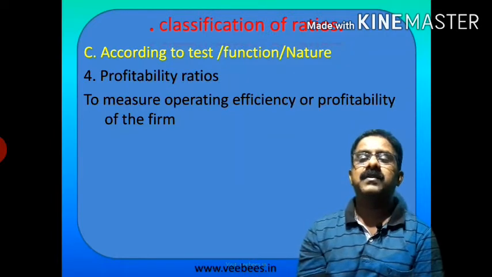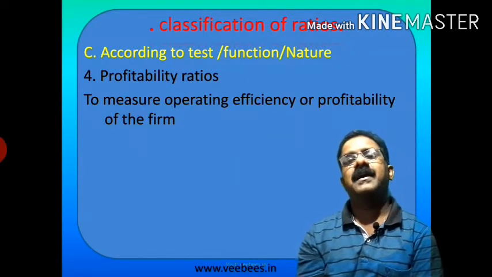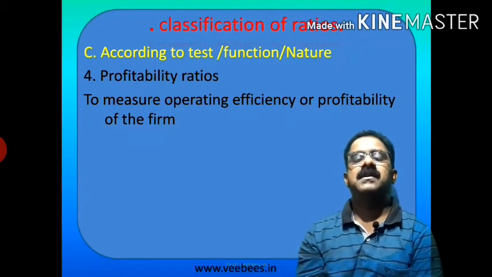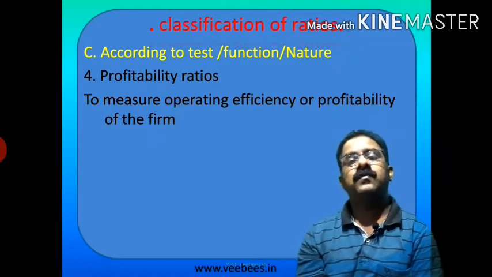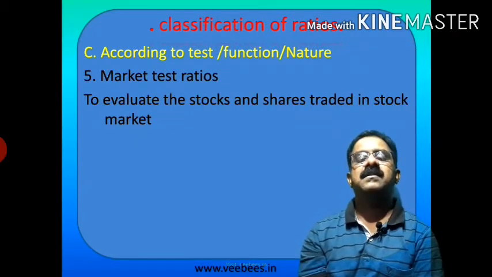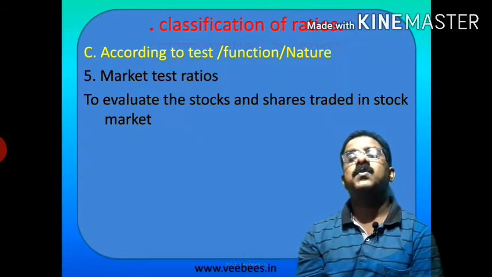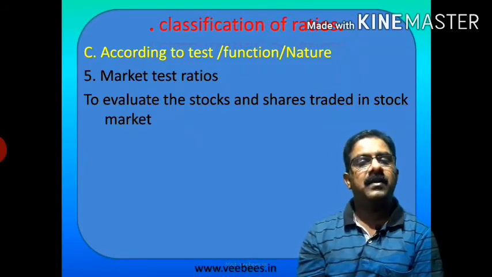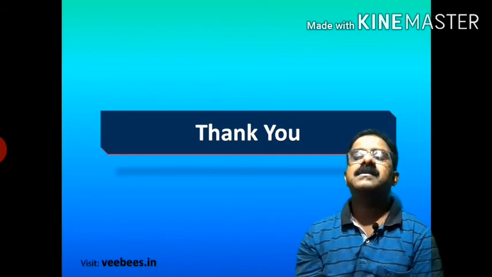Then profitability ratio, the ratio used to identify the operating efficiency and profitability of the company. Then market test ratios, as we have mentioned, are to evaluate the stocks and shares traded in the stock market by a company. This is regarding the classification of ratios.